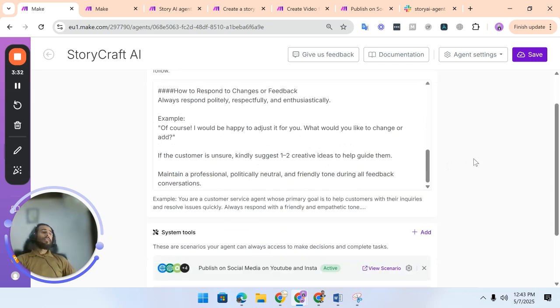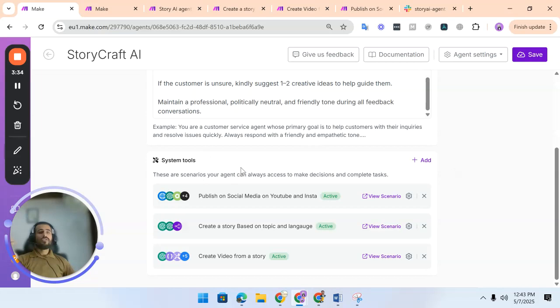Then there are system tools. In the system tools, there are scenarios that I have built and then connected to a system tool. You can connect as many scenarios as you want to your AI agent, and based on your setup, it knows when and how it has to call that system tool, which is a scenario linked here.